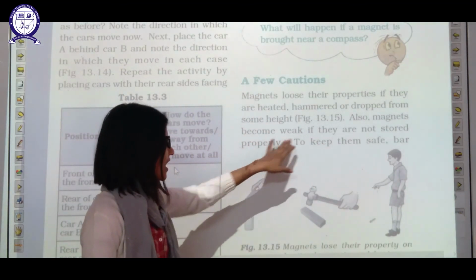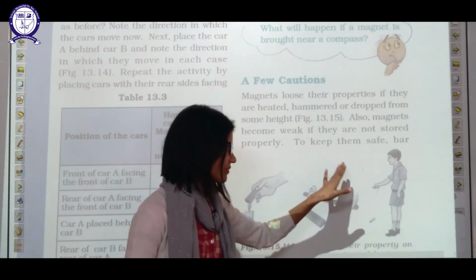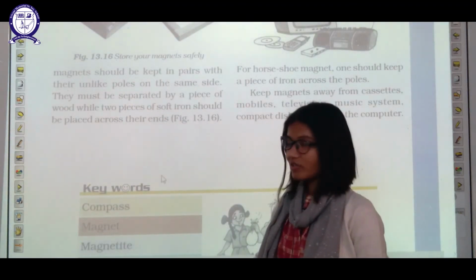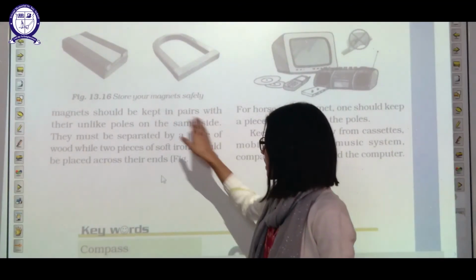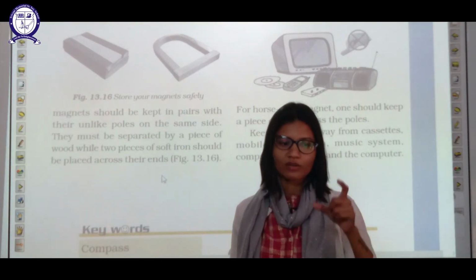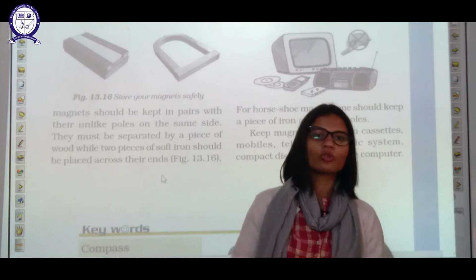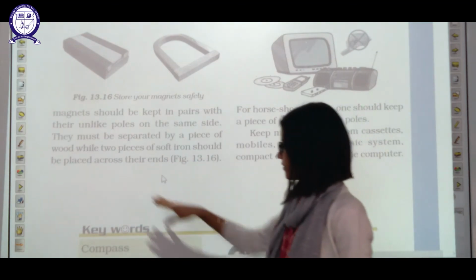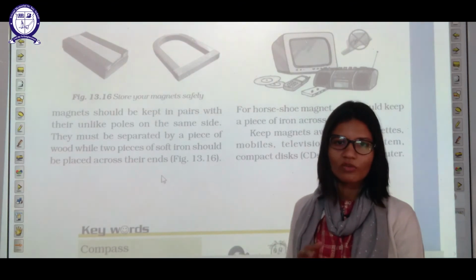Also, magnets become weak if they are not stored properly. You have to store those magnets properly. How to store them? To keep them safe, bar magnets should be kept in pairs. First of all, always keep your bar magnets in pairs, with the unlike poles on the same side. Never place your magnets like north pole and north pole. You should always place your bar magnets with the north pole next to the south pole. Always place magnets in a pair with unlike poles facing each other. They must be separated by a piece of wood. Always place a piece of wood between them.